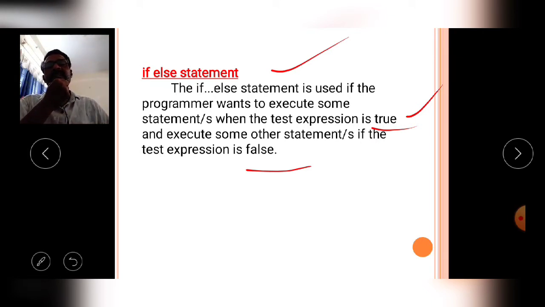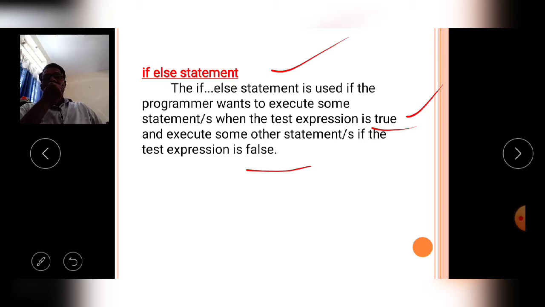In this situation, the programmer used an if else statement. That means, in a simple manner, we say that the if else statement contains the if else control statement, which verifies the condition. If the given condition is true, then the if block is executed. If the given condition is false, then the else block is executed by the compiler.